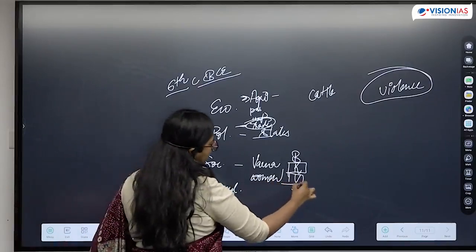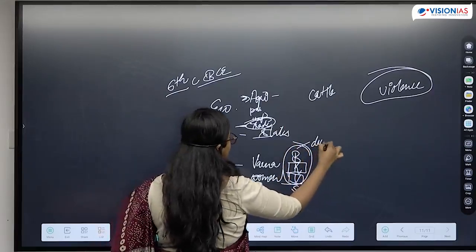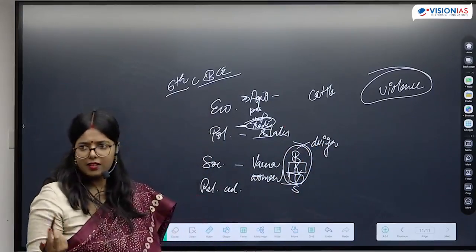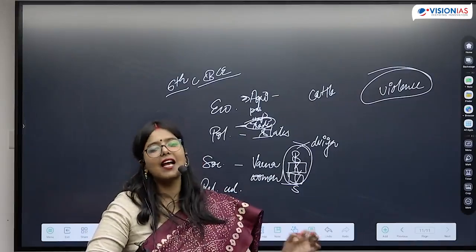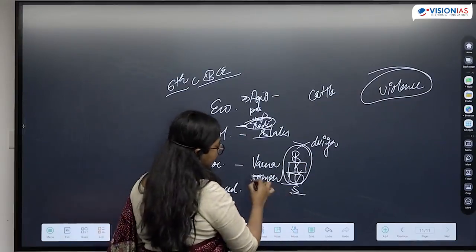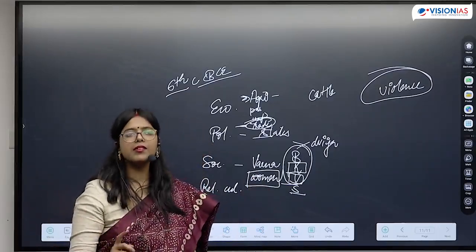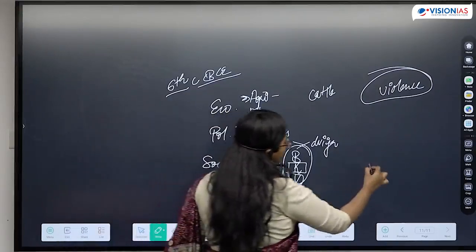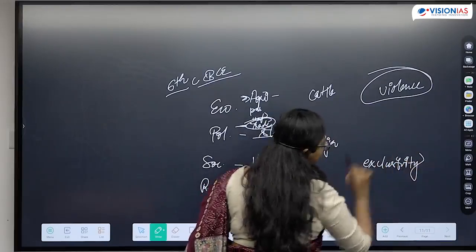When we were talking about male members of these three Varna, they were called Dvija. Dvija, that means twice born. These were the people who had the right to study Veda. So when we talk about Shudra, male and women in general, they were not given the right to study Veda. So here another problem is exclusivity.